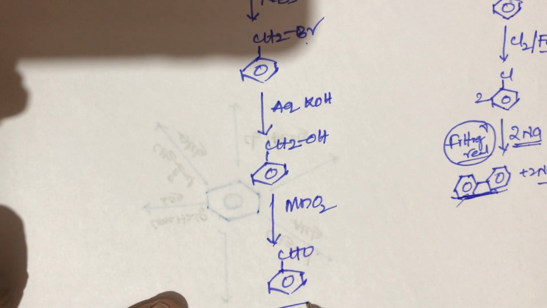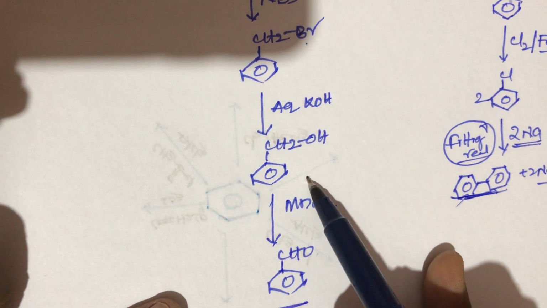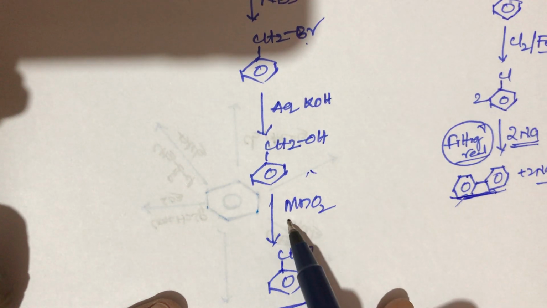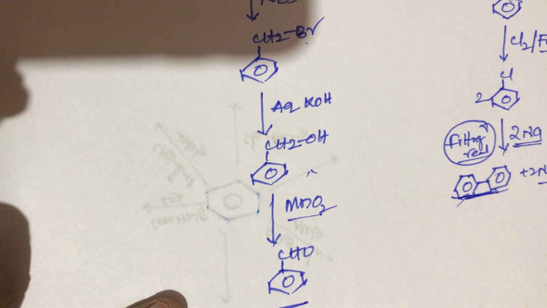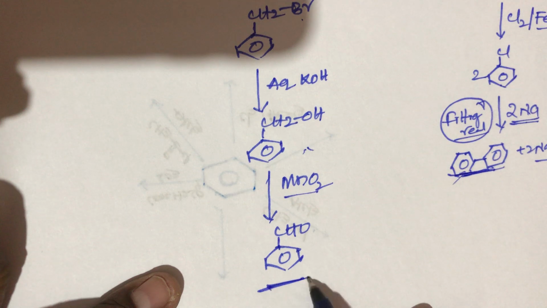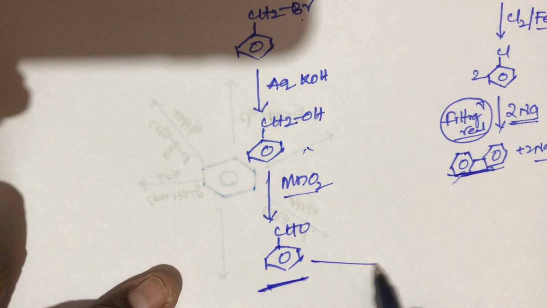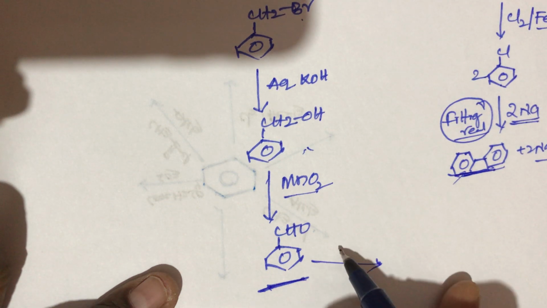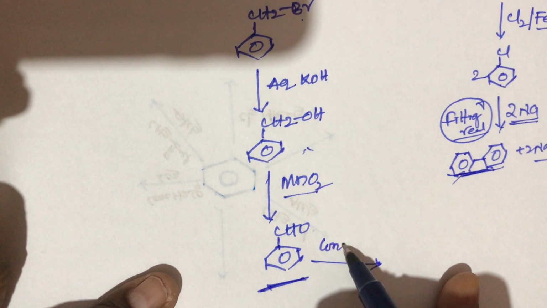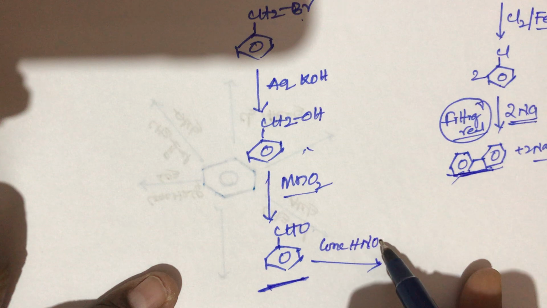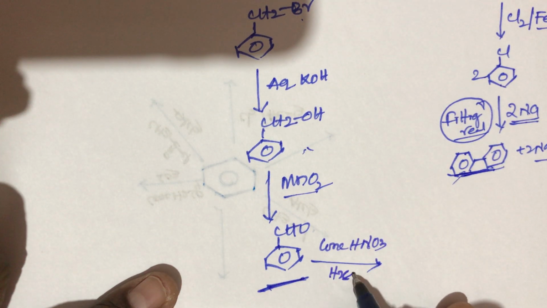This is the final product. When benzyl alcohol is oxidized by MnO2, manganese dioxide, the product benzaldehyde is formed. This benzaldehyde again reacts with concentrated HNO3 in the presence of H2SO4. This reaction is called nitration.